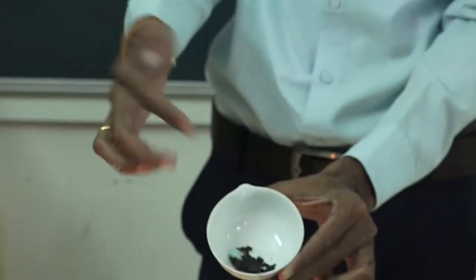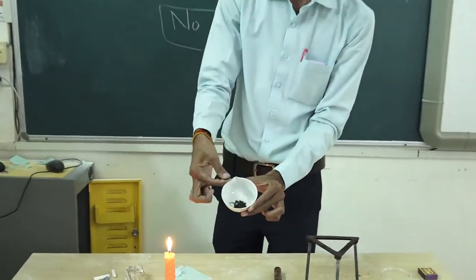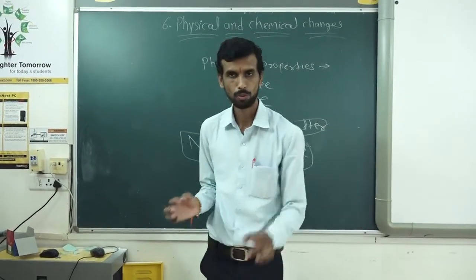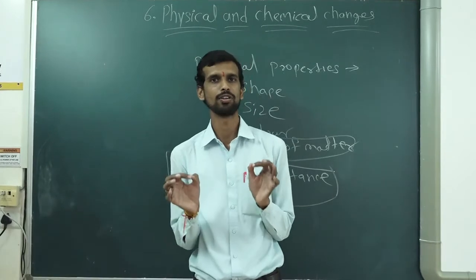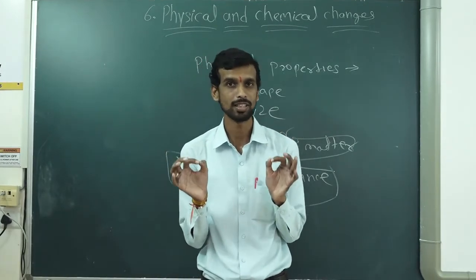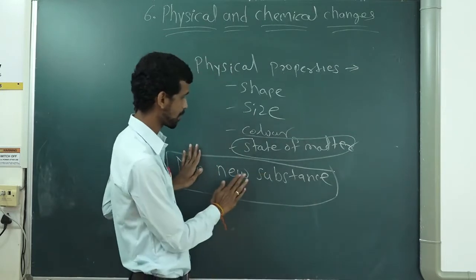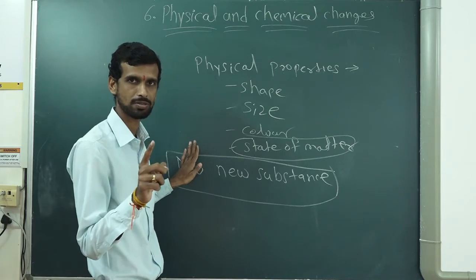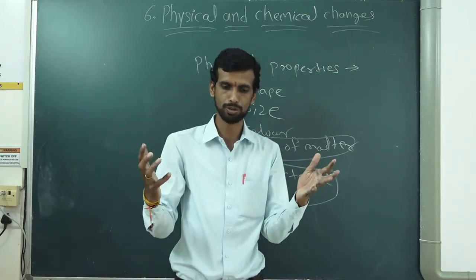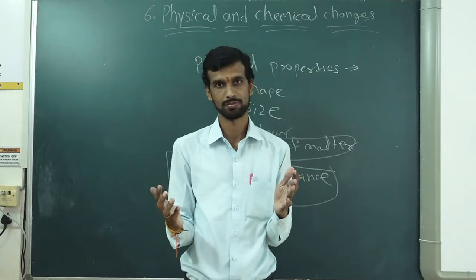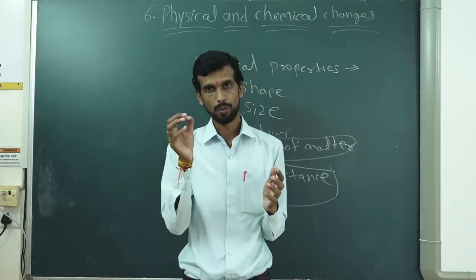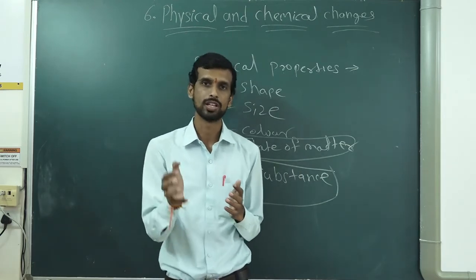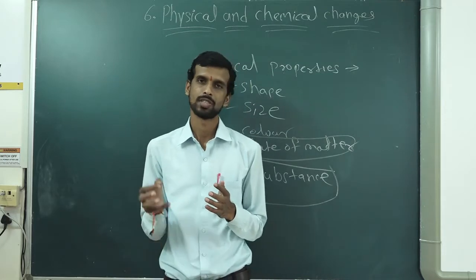Flame was produced, and paper is converted into ash. Ash means a new substance, so a new substance is formed. So is burning of paper physical or chemical? It is chemical, because a new substance, ash, is formed. You have seen flame also; light was produced, energy was also released. So in chemical changes, a new substance is formed with the release or absorption of energy.